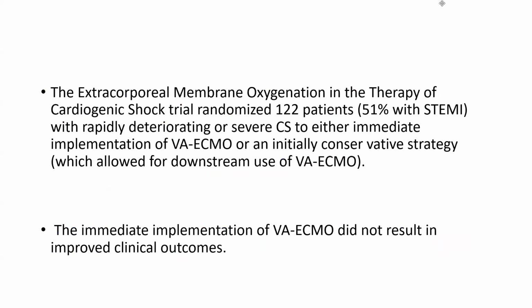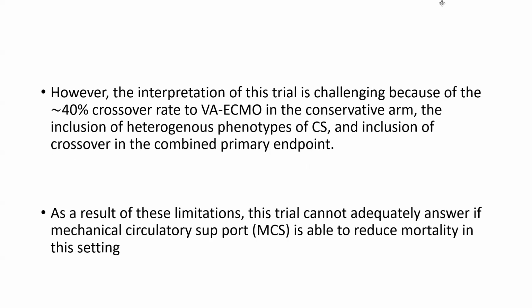The extracorporeal membrane oxygenation in therapy of cardiogenic shock trial randomized 122 patients with rapidly deteriorating or severe cardiogenic shock to either immediate implementation of a VA ECMO or an initially conservative strategy. Immediate implementation of the VA ECMO did not result in improved clinical outcomes.